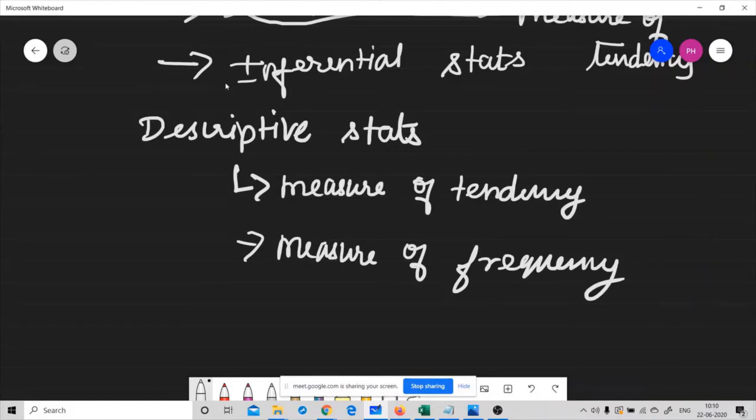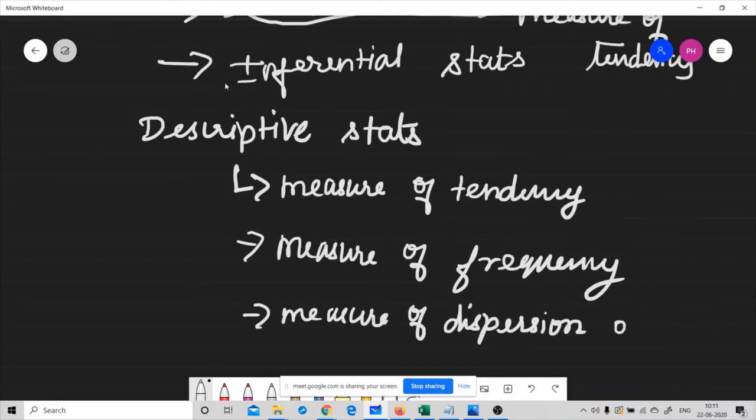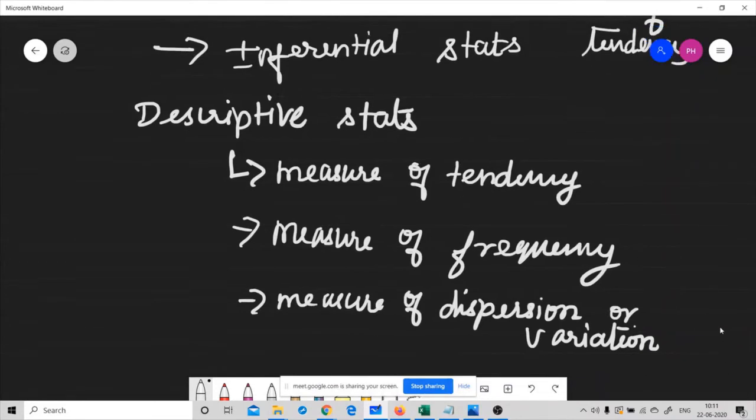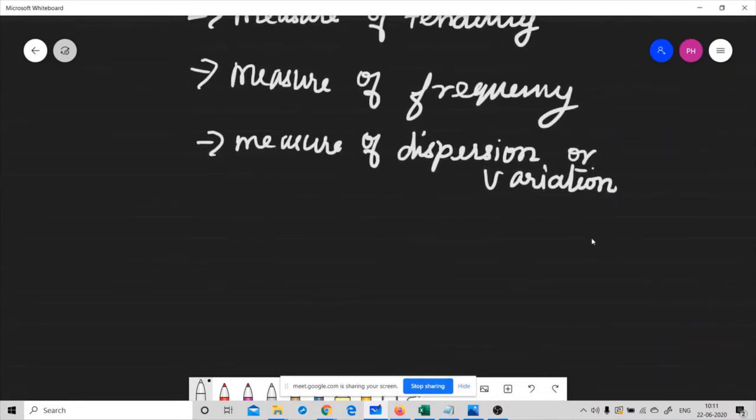Okay, so the second one is the measure of dispersion or variation. In this measure of dispersion or variation, we can calculate the range, variance, and standard deviation for a particular variable in the data.